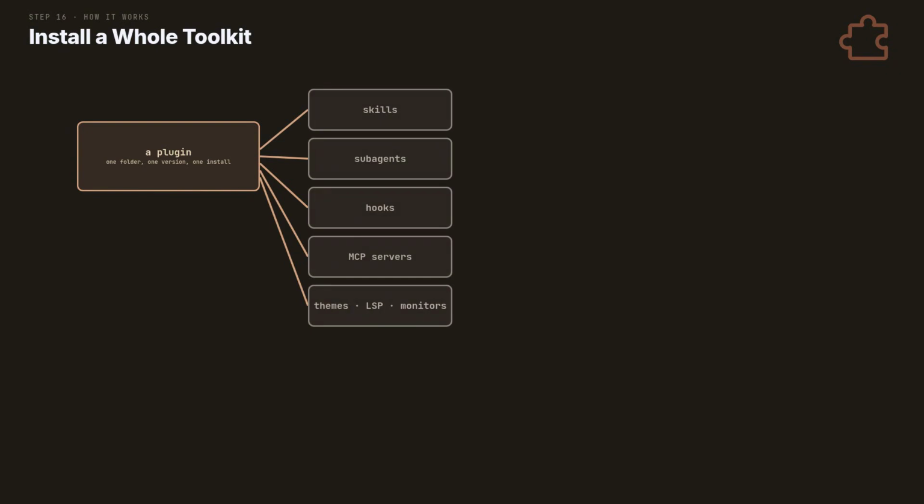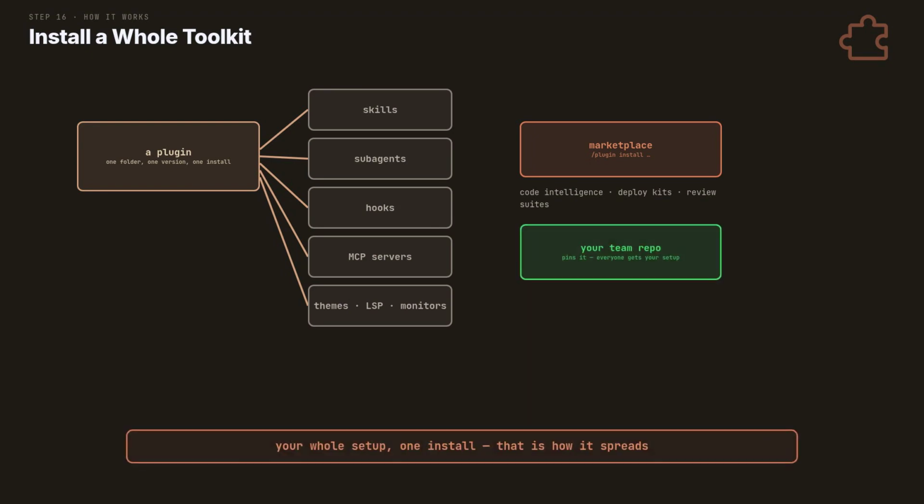A plugin bundles skills, subagents, hooks, MCP servers, and more. 1 folder, 1 version, 1 install. Marketplaces list them. Code Intelligence, deploy kits, review suites, installed with 1 command. Point your repo at a plugin, and every teammate gets your whole setup on their next session. /plugin browses, installs, and updates without leaving the session.